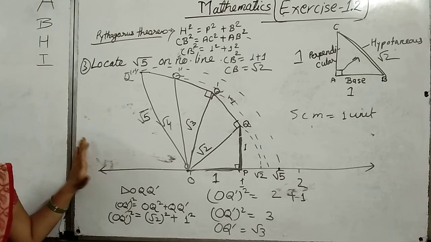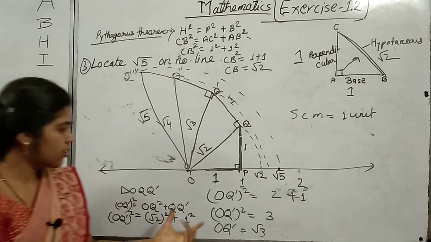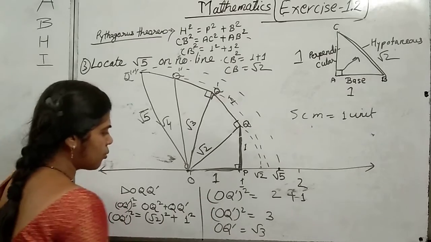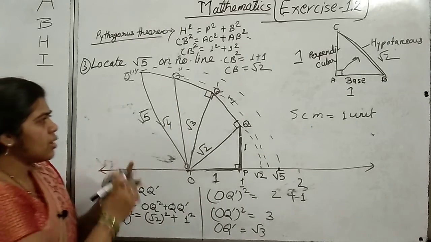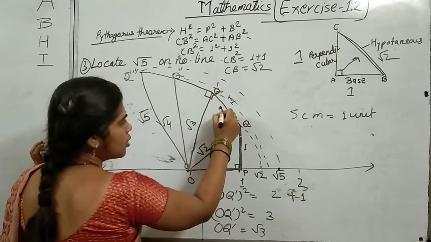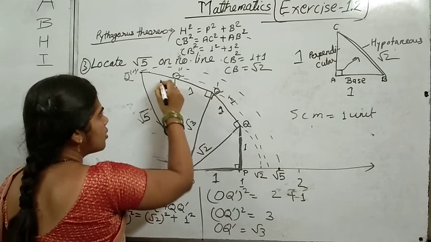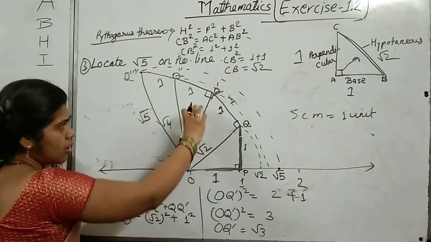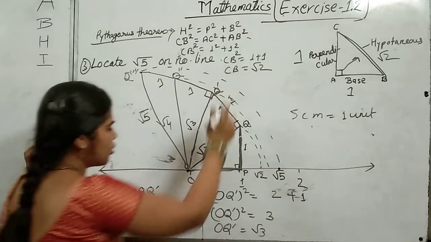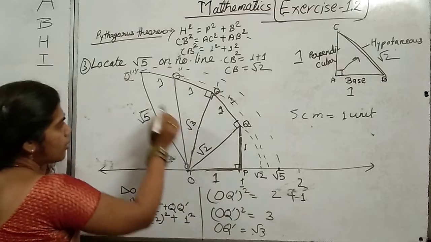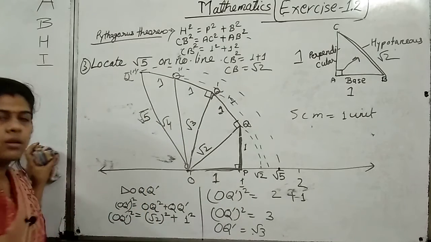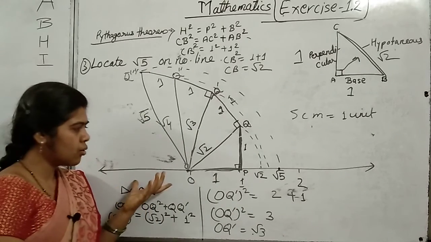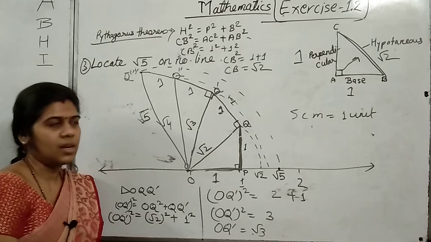So I hope this is clear to you all. If you are getting any problem, you just put the values here. One unit you have to draw, here also, here also. When you will solve by this Pythagoras theorem, you will get root 4 and root 5. In the same manner you will draw this and you can locate this on the number line.